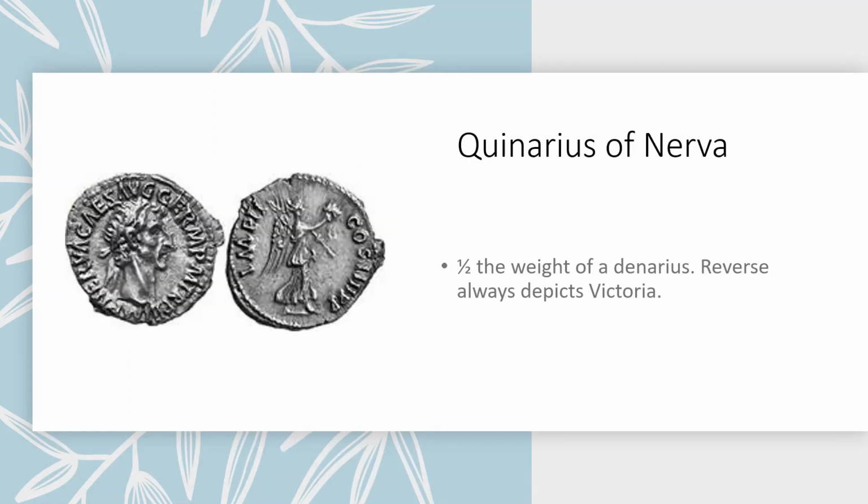Nerva also issued quinarii, which are half denarii. These are about half the weight of a denarius, and they always have Victoria, the goddess of victory, on their reverse. So once again, also very easily distinguished. Both the tetradrachms, or sometimes they're called tetradrams, and the quinarii of Nerva are rarer than the denarii, but the quinarii do not have much of a premium above them. They can be bought relatively easily. The larger issues are more expensive, though.